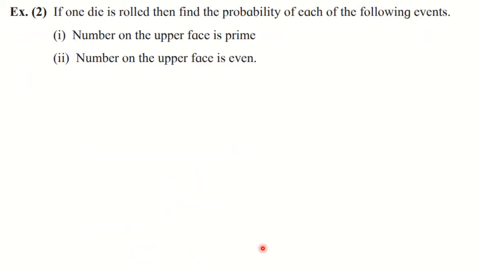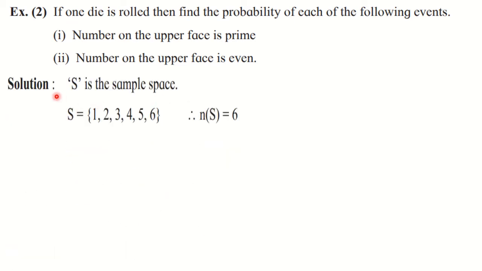Let us go for the second example. If one die is rolled, then find the probability of each of the following events. Number on the upper face is prime, and second one is number on the upper face is even. So first of all, write down the event, and from that write down the sample space and number of sample points. That means S and NS. One die. So you know the sample space now. So many times we have discussed. So S has 6 sample points: 1, 2, 3, 4, 5, 6. And therefore N of S is equal to 6.